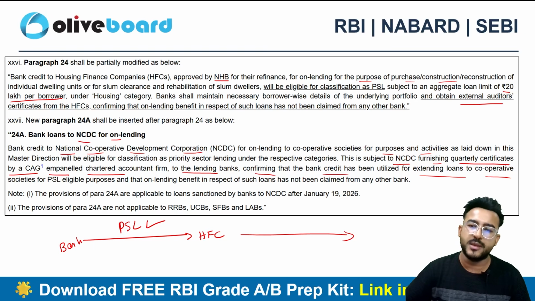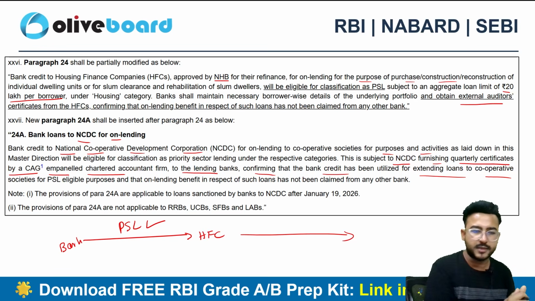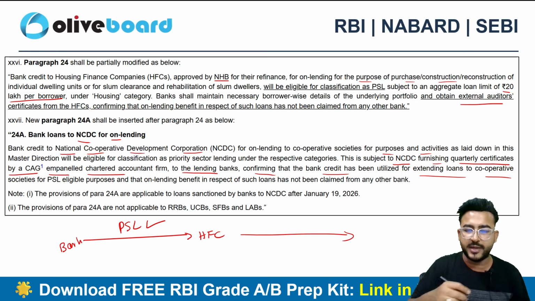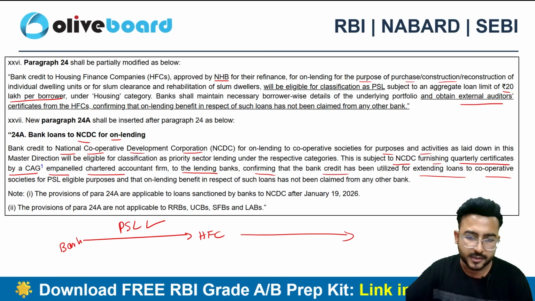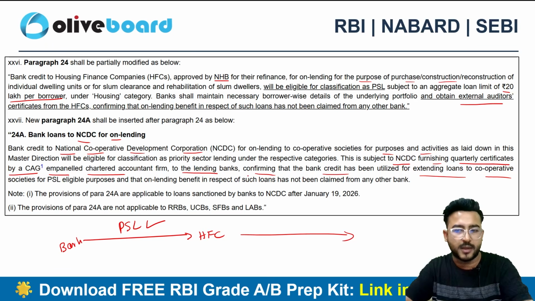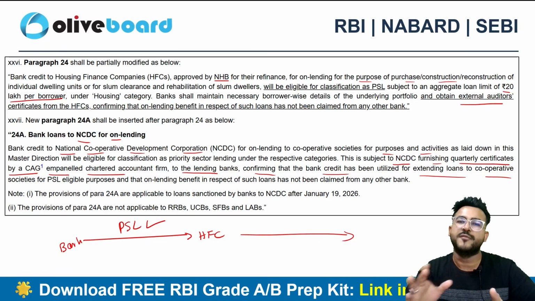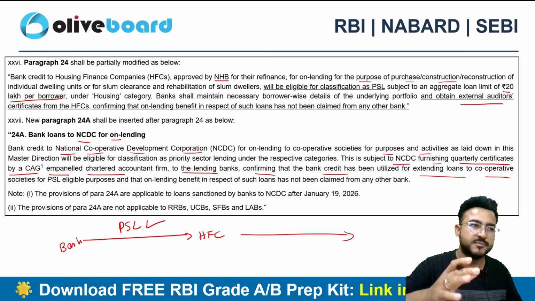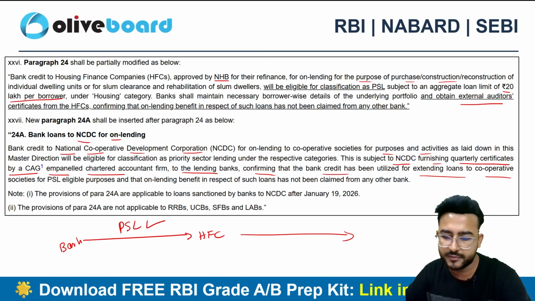Yes, but the NCDC has to furnish a quarterly certificate, done by a chartered accountant empaneled by the CAG, to the lending bank, confirming that the bank credit has actually been extended as a loan to the cooperative societies. This confirms that the end use of the transaction has been for the development of the cooperative societies.